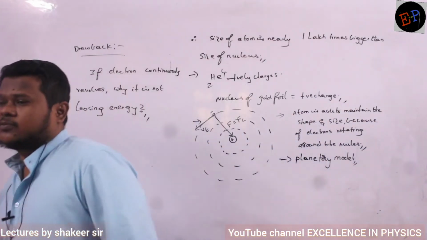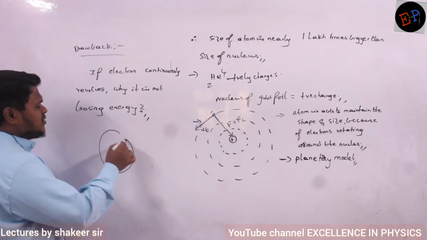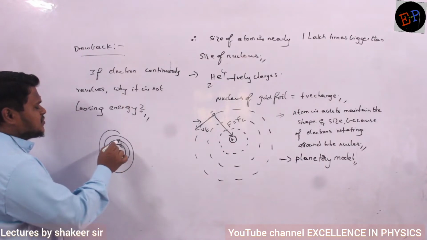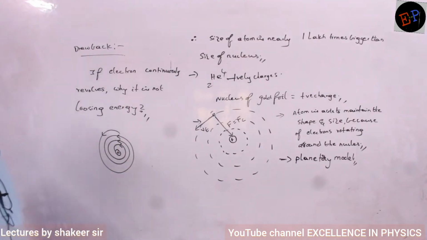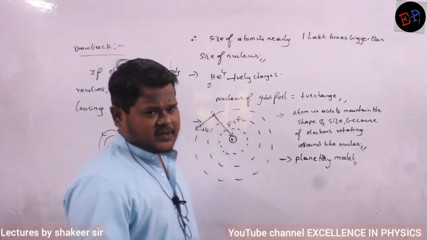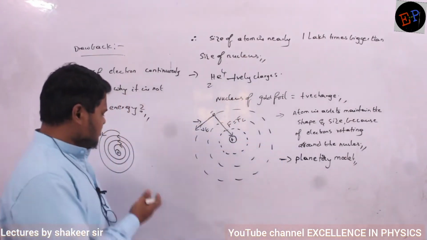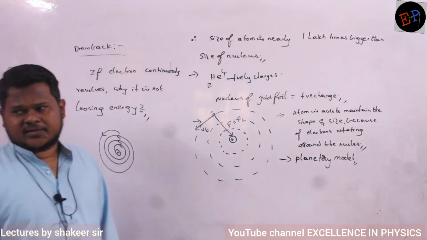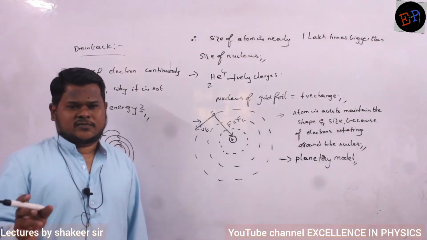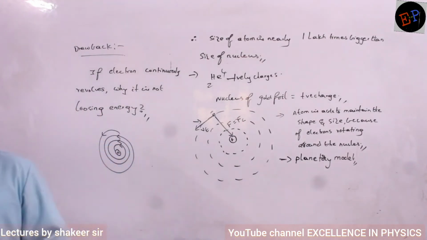Actually, according to classical mechanics, if this is the electron, continuously it should lose energy and finally it should fall onto the nucleus. This is what should happen, but this is not happening. Electrons are continuously rotating around the nucleus from millions and millions of years onwards. Why it is not losing energy, he could not answer. So this is about Rutherford's planetary model by using the gold foil experiment. Make a note up to here.